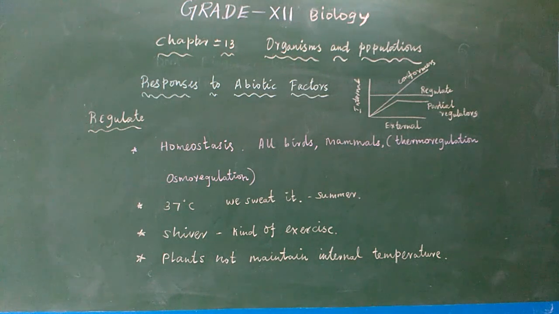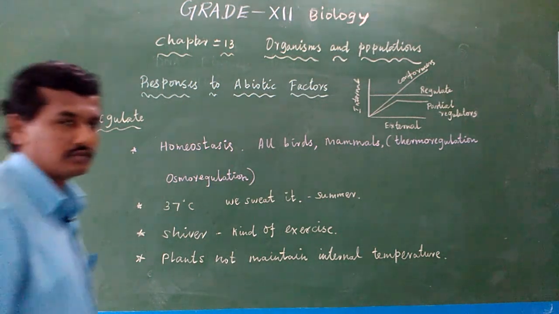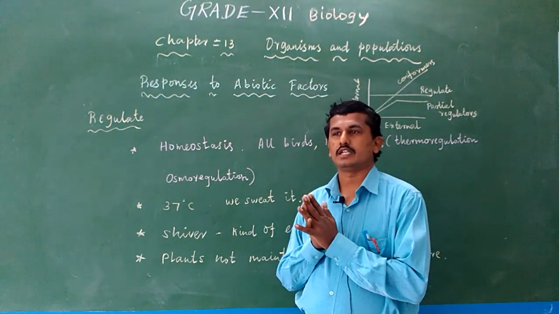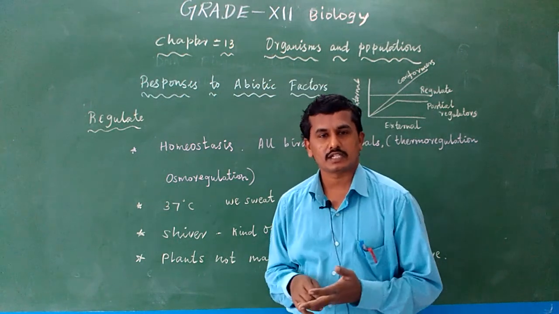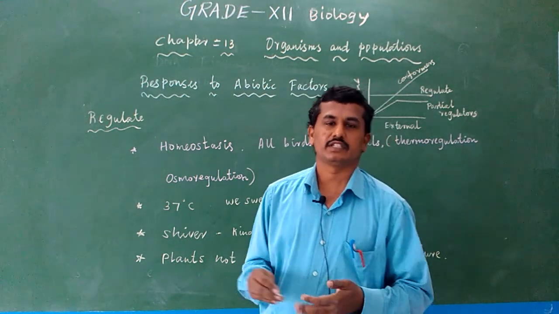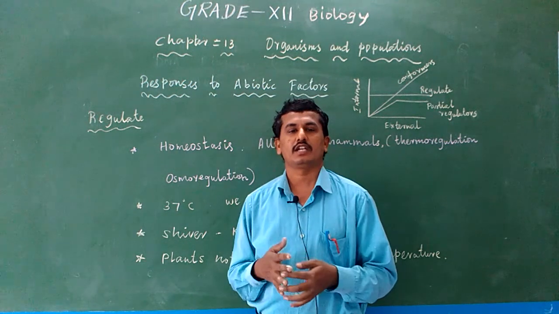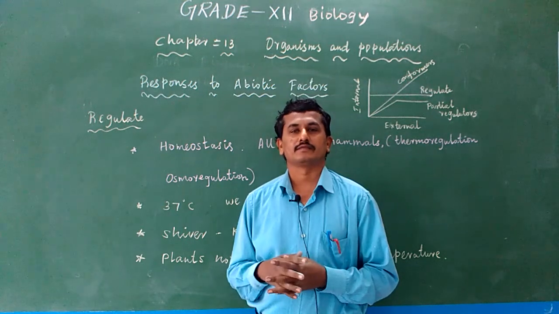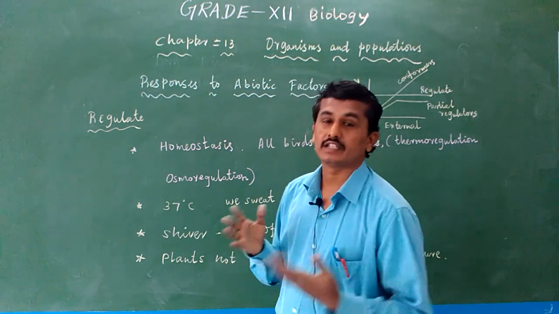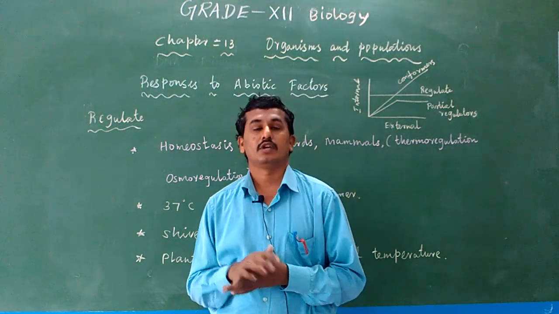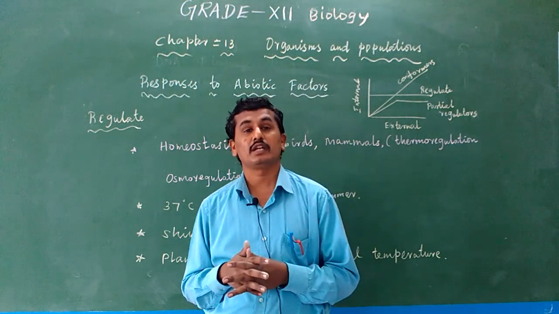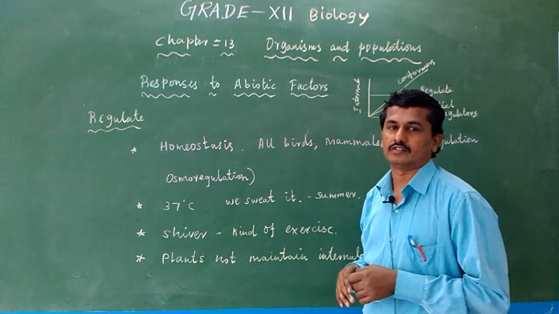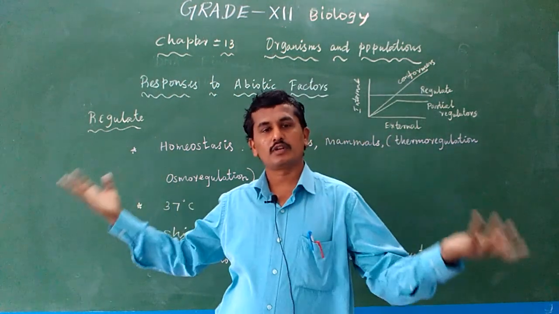So next one: how are organisms, how are plants and animals able to regulate their body temperature? Normally the external environment may contain more light or less light, temperature, water, all these things are present in the external environment for the organisms. How do the organisms maintain and regulate their internal conditions? Such an organism is said to be a regulator. How do organisms respond to the abiotic factors? How do living organisms respond to the abiotic factors?